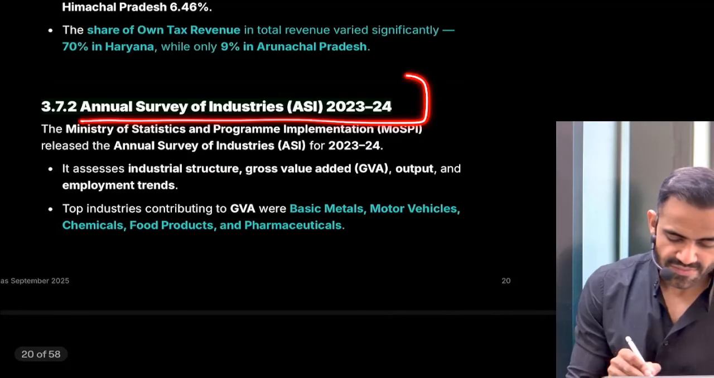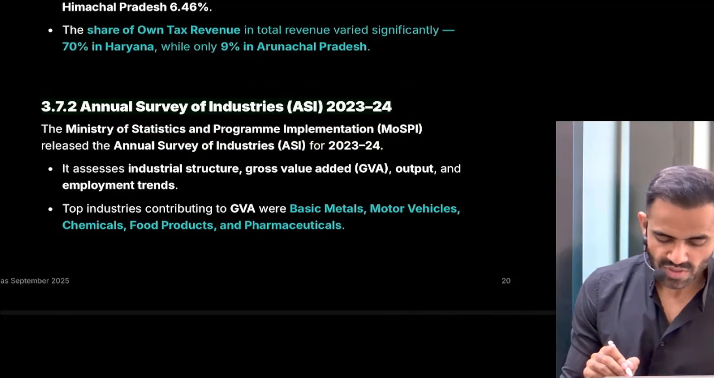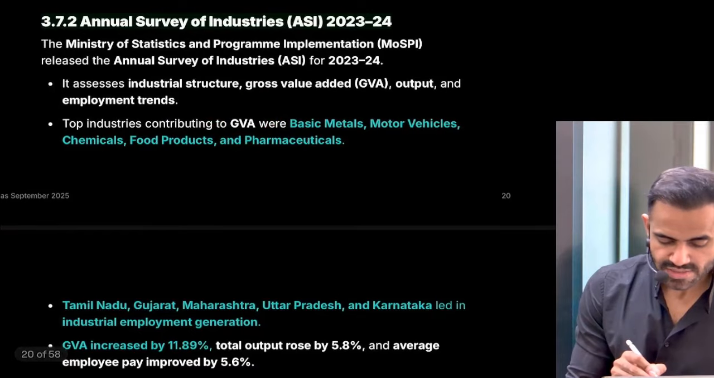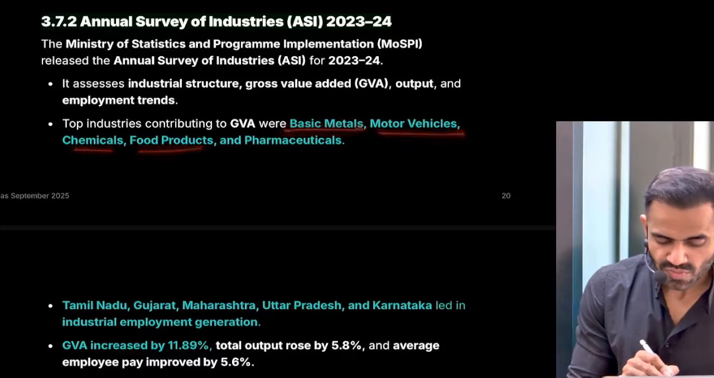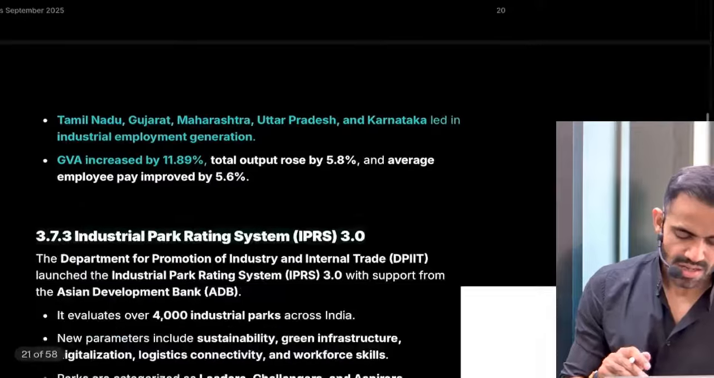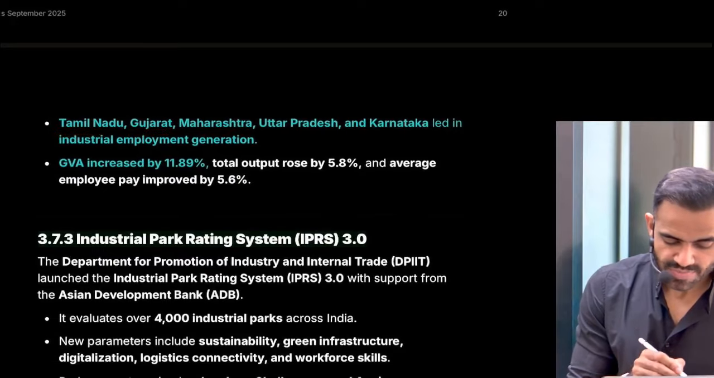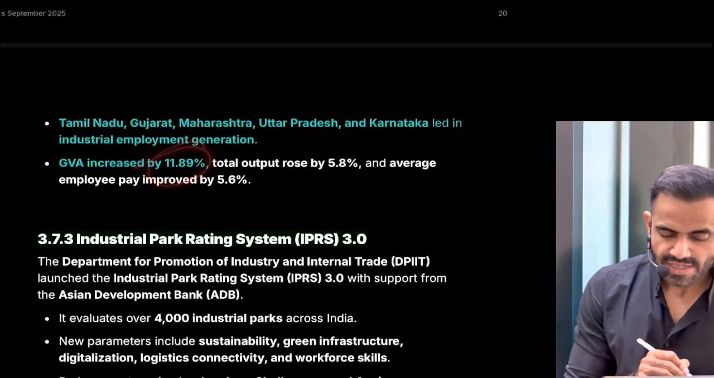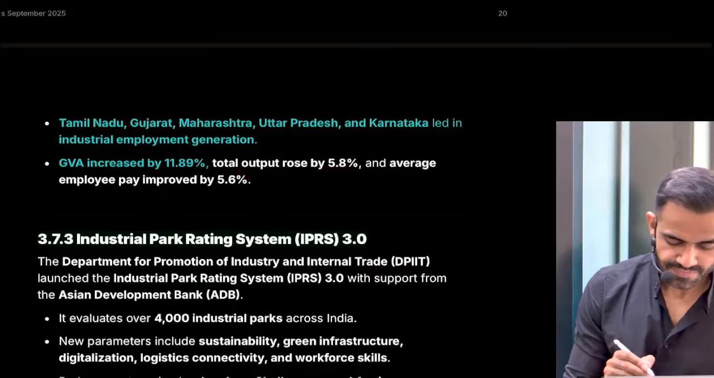Next is related to the Annual Survey of Industry. Again, it was released by the Ministry of Statistics and Programme Implementation. This highlighted that the gross value addition was highest in basic metals, motor vehicles, chemicals, food products, and pharma. The states which are the leading contributors are Tamil Nadu, Gujarat, and Maharashtra. Our GVA, that is gross value addition, increased by 11.8%. Total output increased by 5.8%.